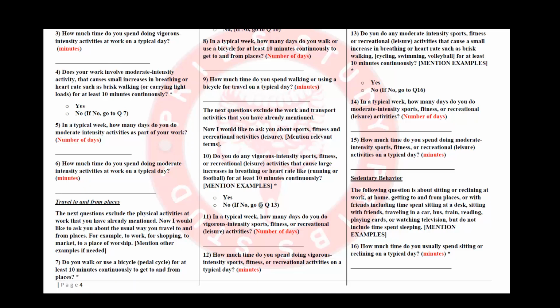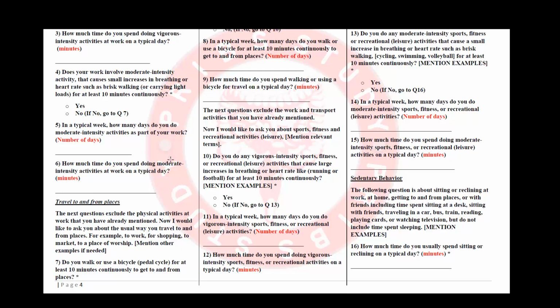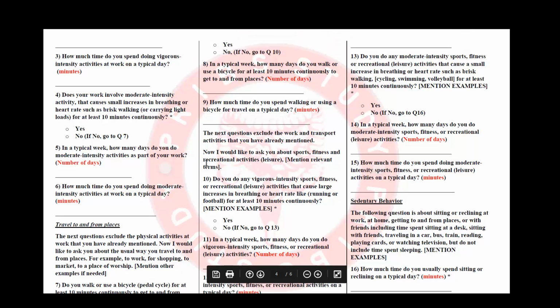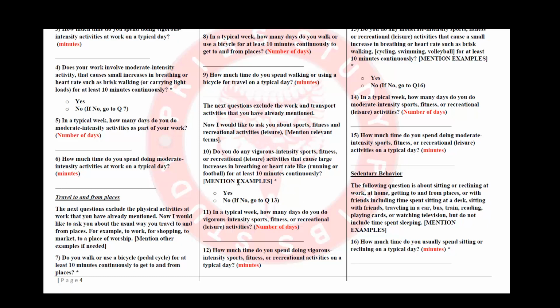And the entire section is like this. We're asking them about their lifestyle, their high intensity and moderate intensity activities. We're asking them about their physical movement, about how they commute and how they move to places. For example, how they go to work, how they go shopping, or to a place of worship. We ask them, do they walk or use a bicycle for at least 10 minutes continuously? And we also ask them if they do recreational activities, or if they are interested in sports or fitness.